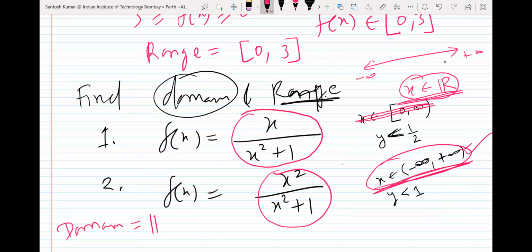So in both the cases, the domain is the set of all real numbers. All real numbers means the interval minus infinity to plus infinity. Any real number I can take as x, it will always be defined. Now let's come to range. For the range, we have many ways. So I will try using one way.